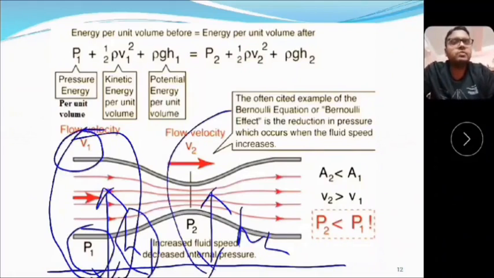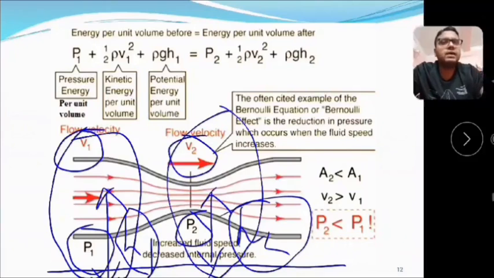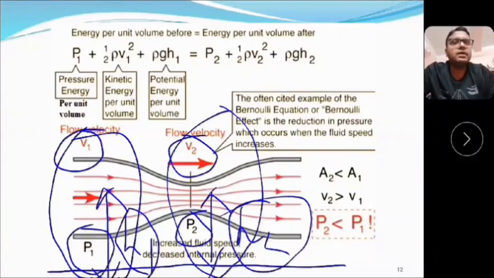In this portion the velocity is V2, the pressure is P2, and the height is h2. According to Bernoulli's principle, we can write P1 plus half rho V1 square plus rho G h1 equals P2 plus half rho V2 square plus rho G h2. Here the velocity and pressure are different, but rho remains constant because the fluid is incompressible.